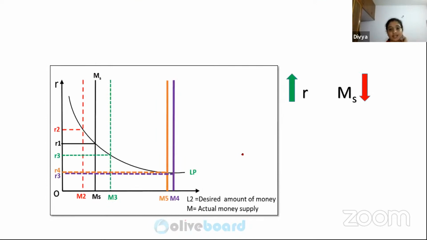Okay. So what is liquidity trap? See, you have money supply here. MS is the money supply that is currently in the economy. And R1, rate of interest, is at this particular level. Now, when the money supply goes to M3, your rate of interest comes down.